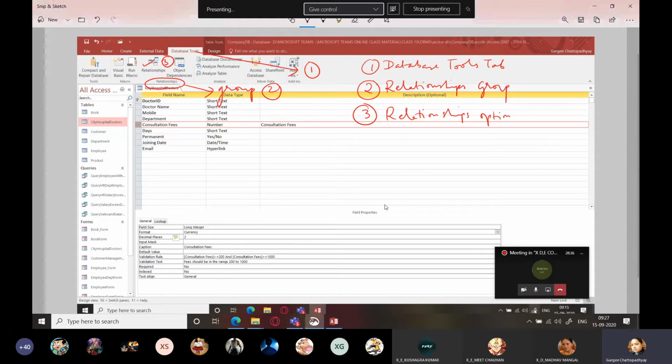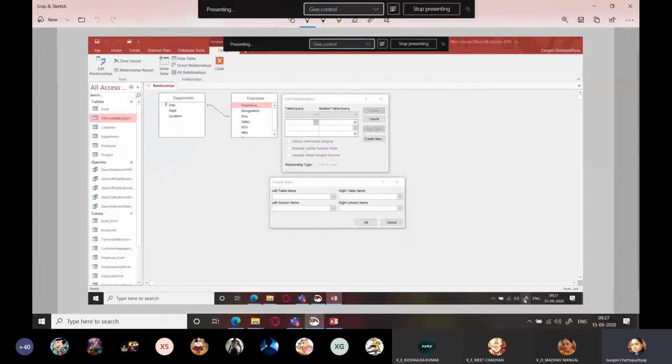Previous one I have closed. Yes. Now look here. What you have to do is go to create new, right? So in this page, it is the first step, create new. Sorry, this is not the first step. The first step is this, edit relationships. Second is you have to go to create new. When you go to create new, this will appear.